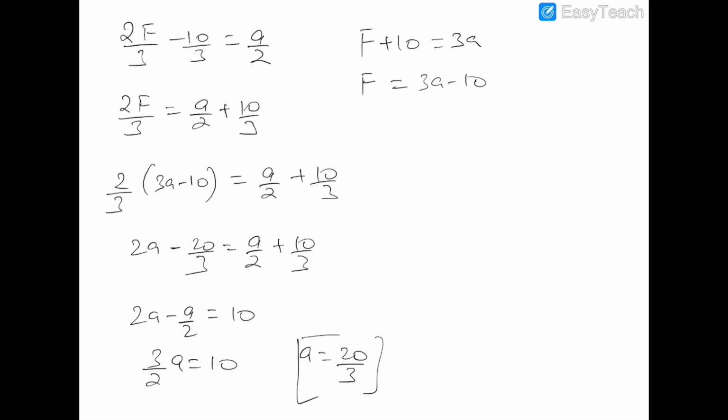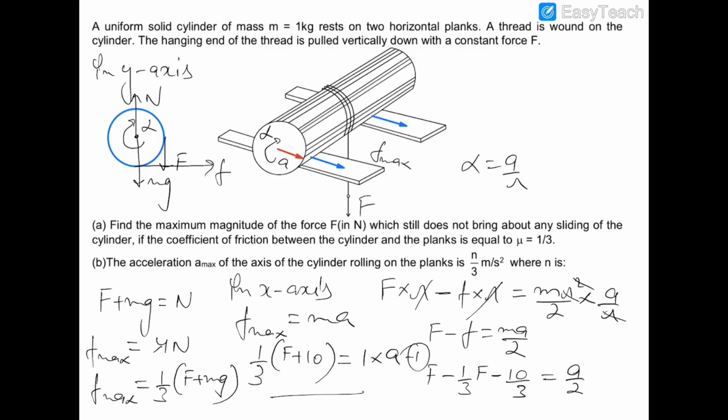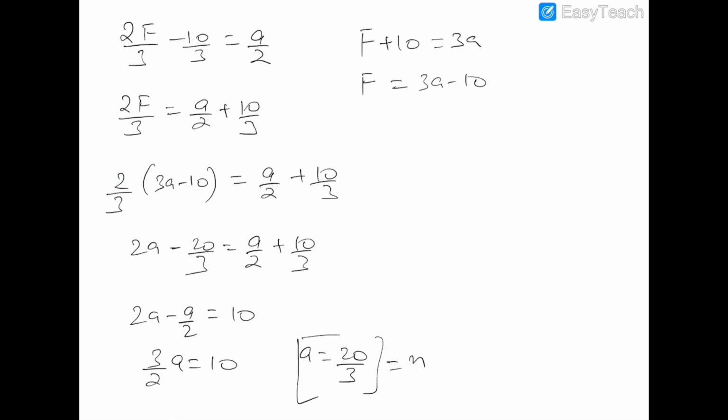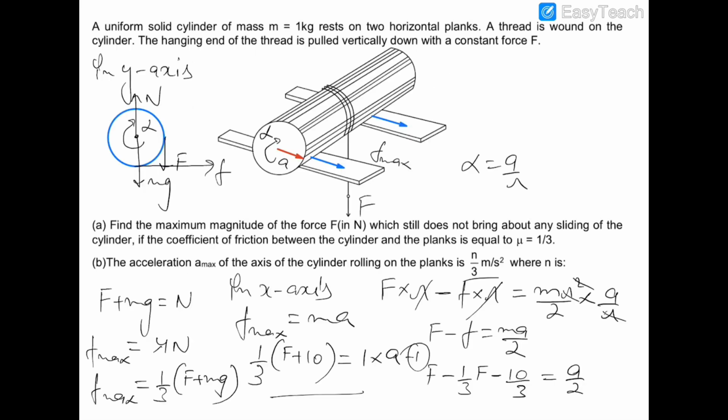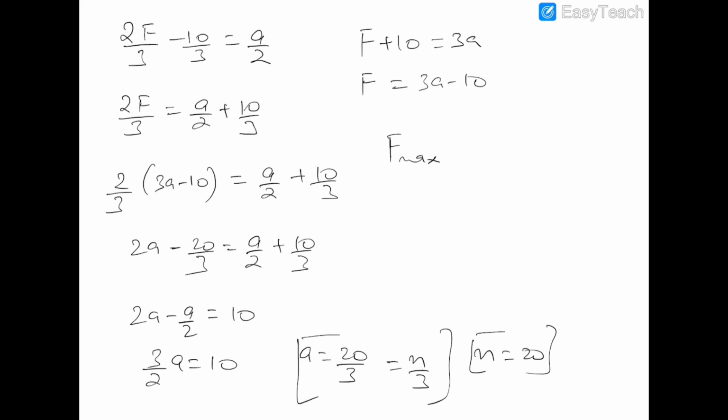And this is the maximum acceleration, which is given as n by 3. So if we compare it to n by 3, then n is equal to 20. And if we have to find out the maximum value of F, then F max is equal to 3a minus 10. So this is 3 times 20 by 3 minus 10. So this is 10 newtons. So this is the maximum value of F, and this is the maximum acceleration for which this cylinder will roll without slipping on this plank. Thank you.